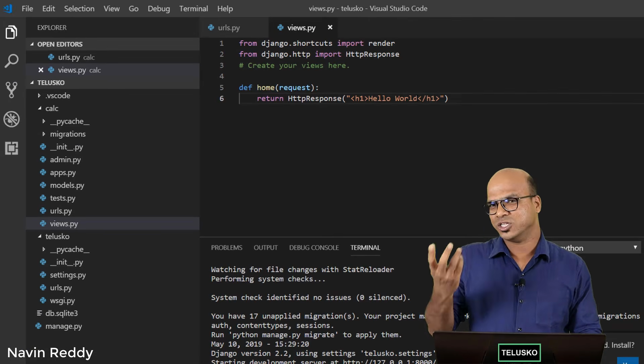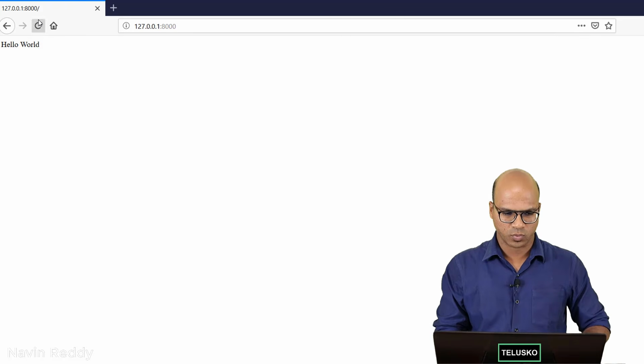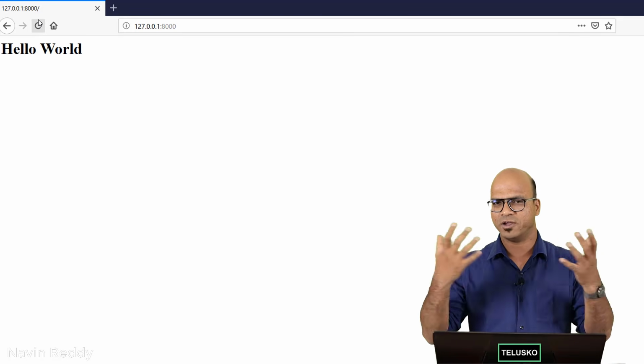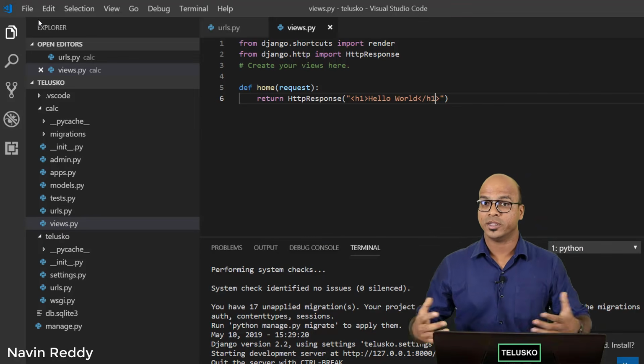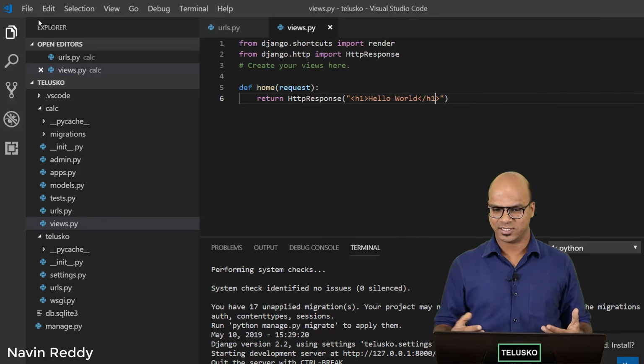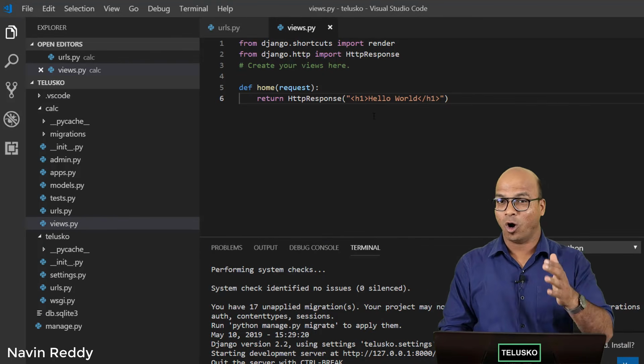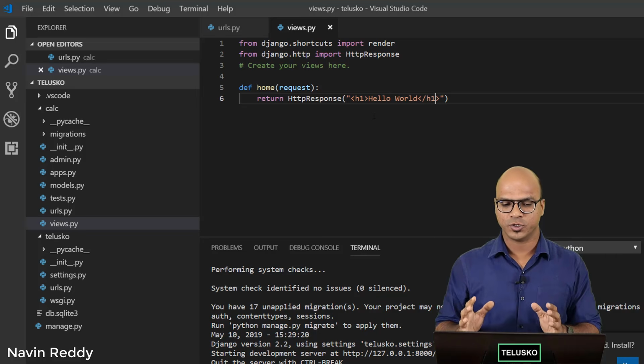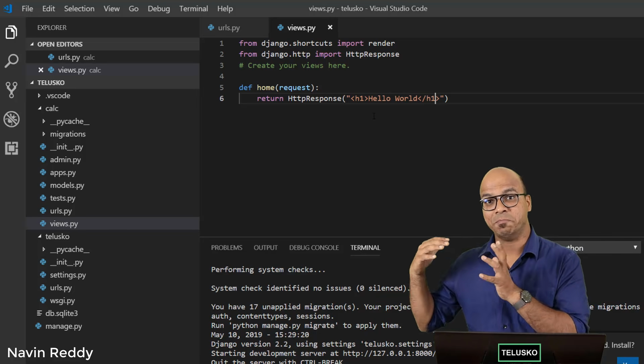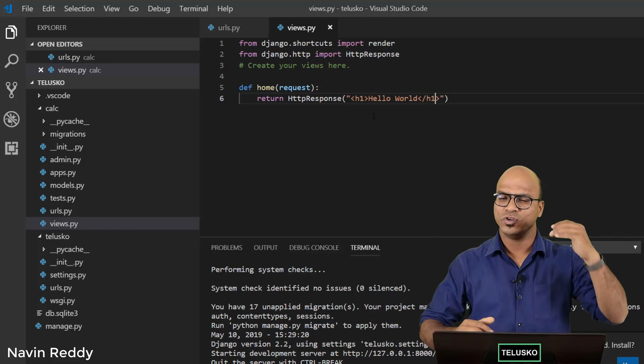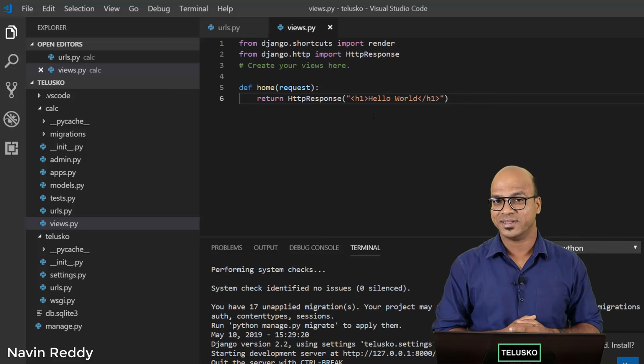But is it logical? Because if you go to browser, it will surely work. You can see refresh, you got hello world in a big font. But what if you want to create a big page? I mean multiple tags. So it doesn't make sense to type all the tags here. So what we should do? We should be creating a separate page, okay? A home page which will have a lot of HTML tags.